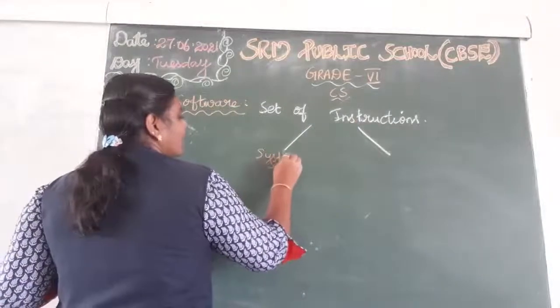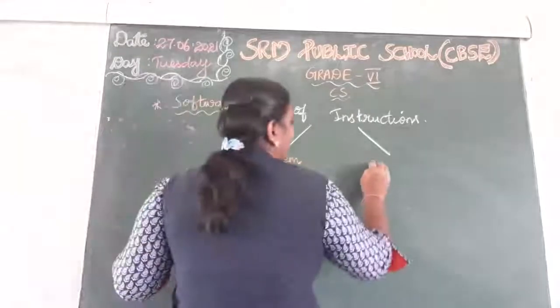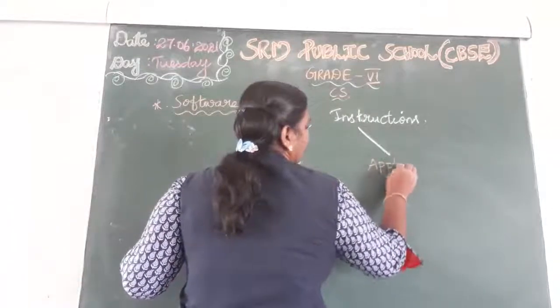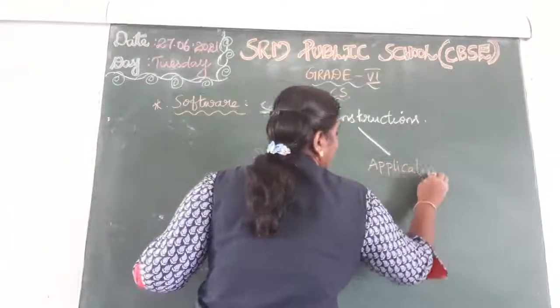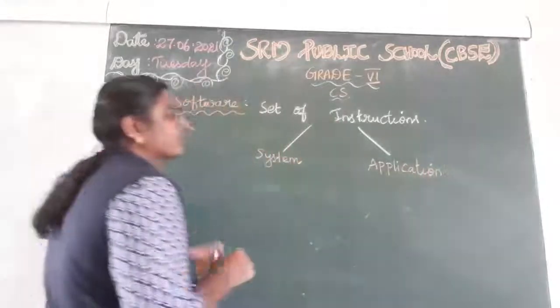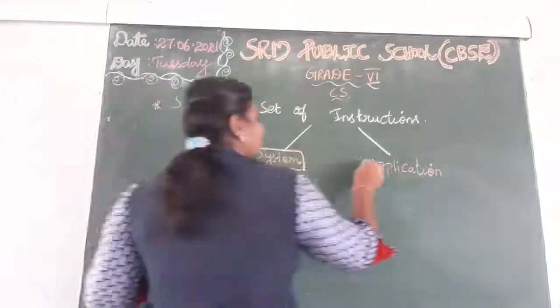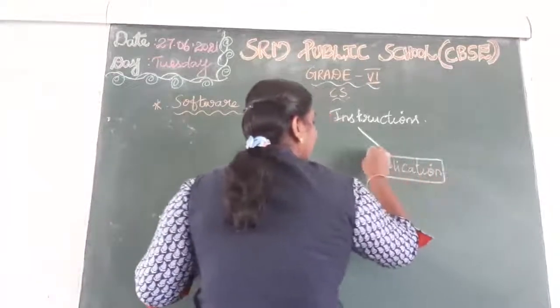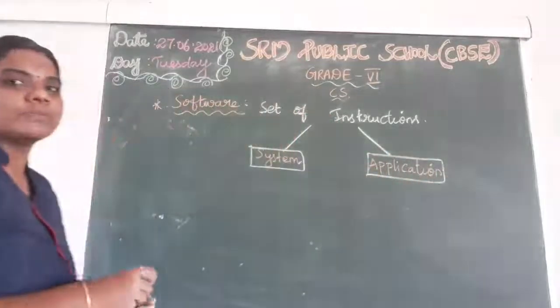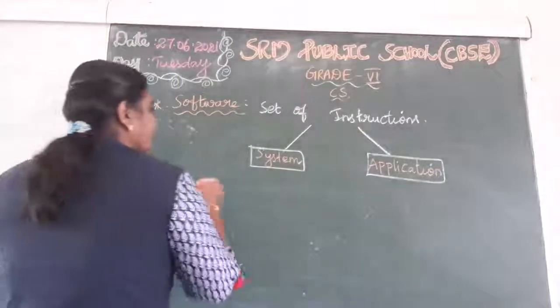System software and application software. So, this system software is also classified into 5 types. What are they?